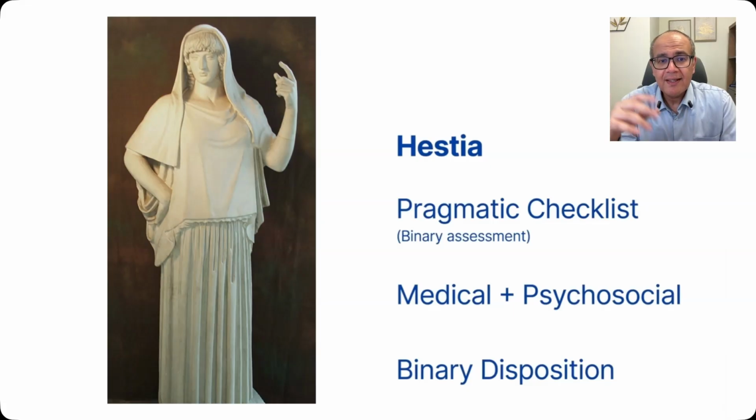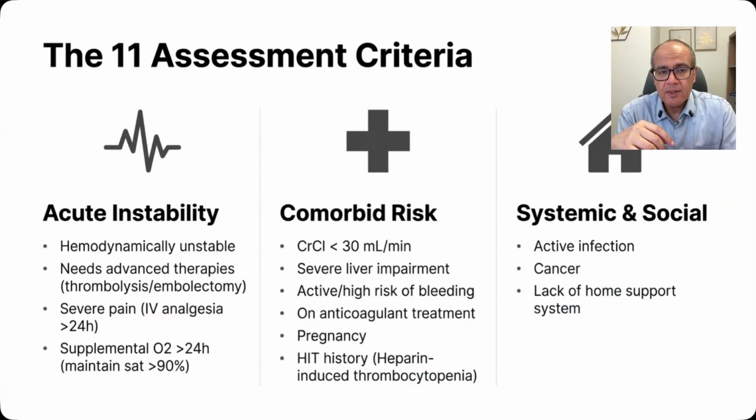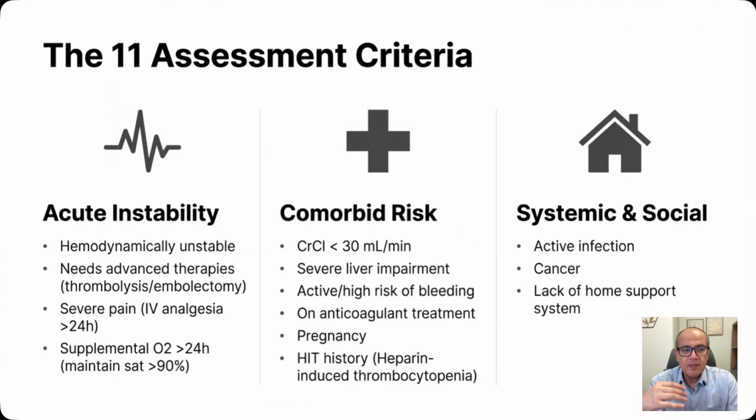It looks into medical and also psychosocial variables, looks into hemodynamic variables, the need for thrombolysis, the intensity of the pain, desaturation, liver impairment, renal impairment, the risk of bleeding. Pregnancy is an important marker of risk, the presence of heparin-induced thrombocytopenia, the lack of home support, and the presence of cancer or an active infection.